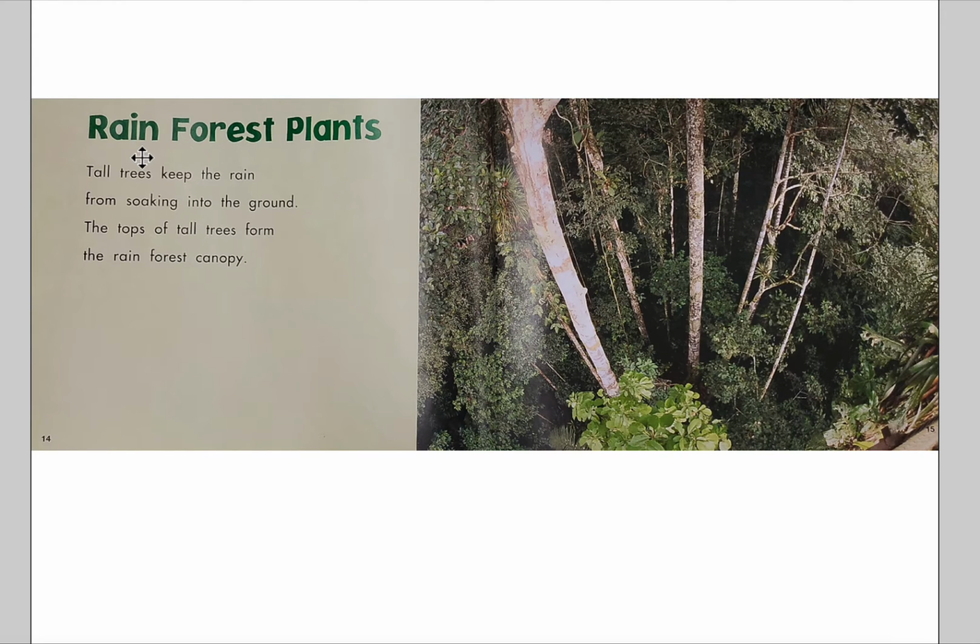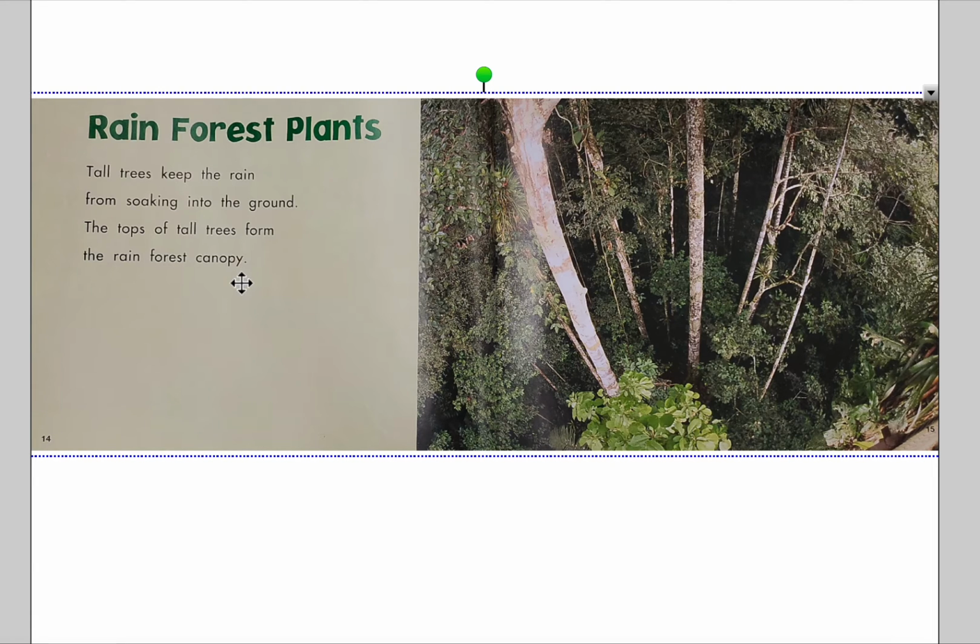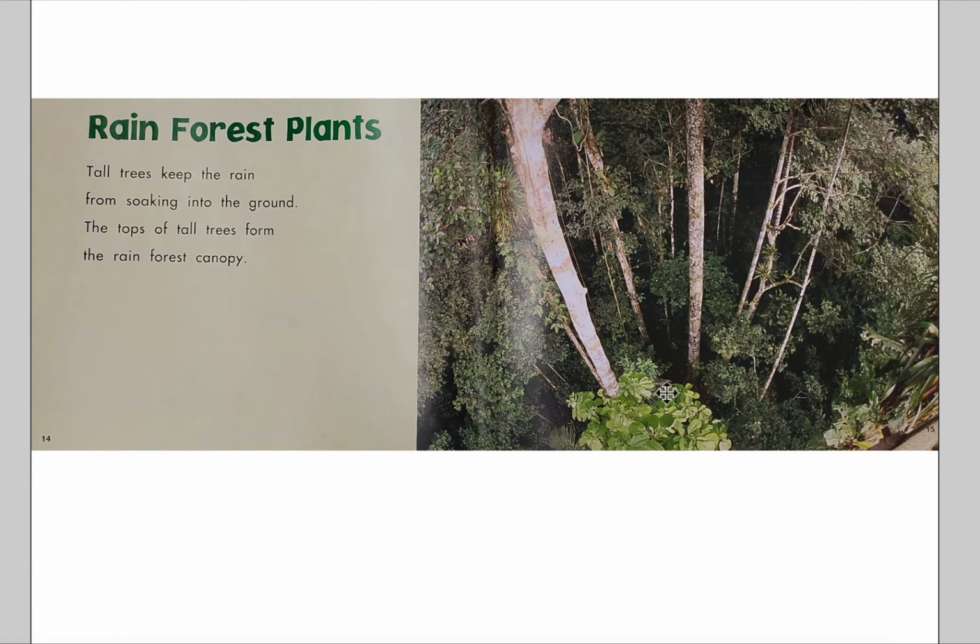Finger on the subheading. 3, 2, 1. Rainforest plants. Tall trees keep the rain from soaking into the ground. The tops of tall trees form the rainforest canopy. Here you see the very tall trees, and they are the canopy. Turn the page.